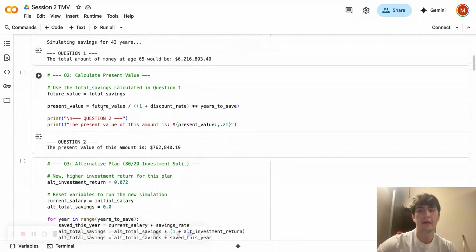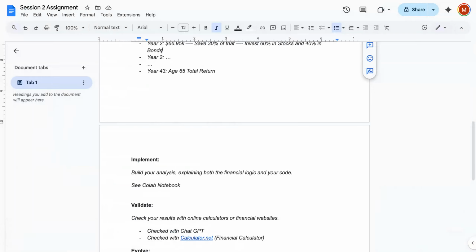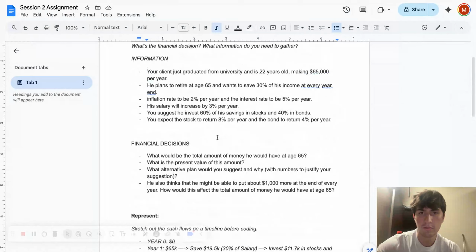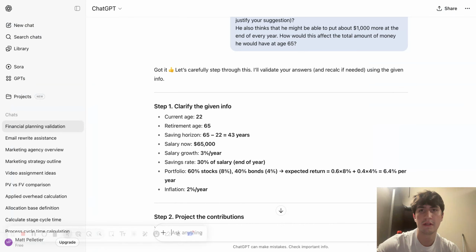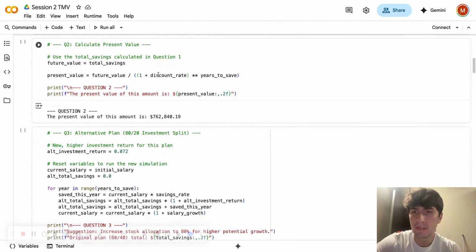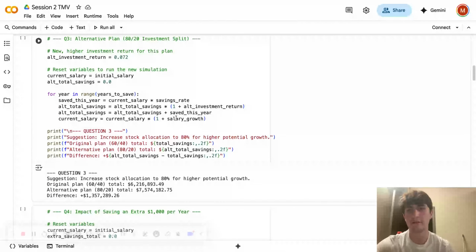6,216,000 ish. And then for present value, it's the present value equals future value, and then the discount rate, which was 5% for the interest rate, and then times the years to save, which is 43, I believe, and you get the present value 762,000.